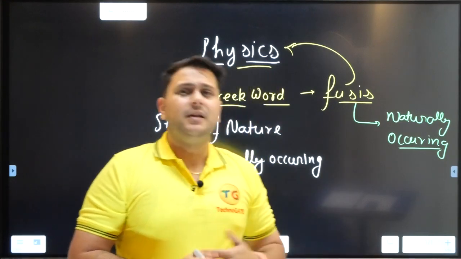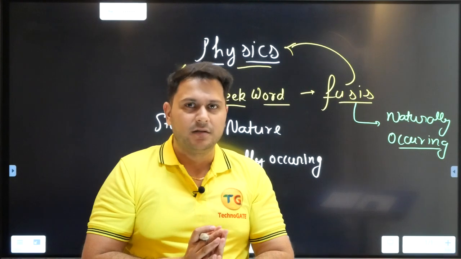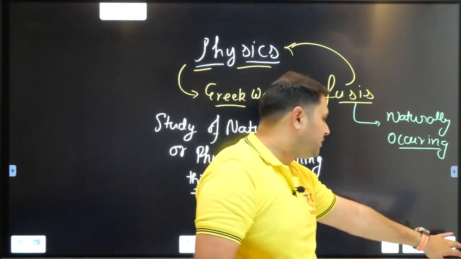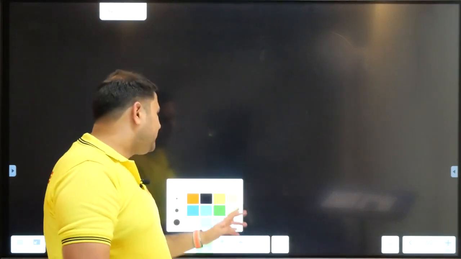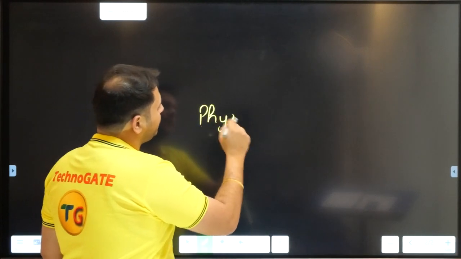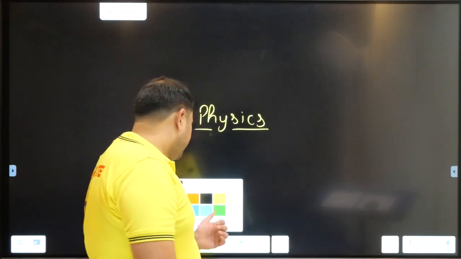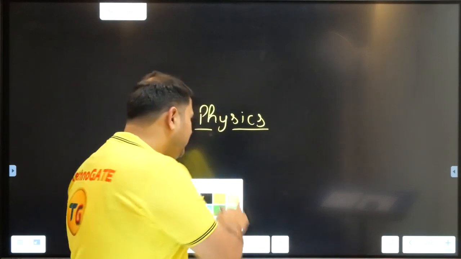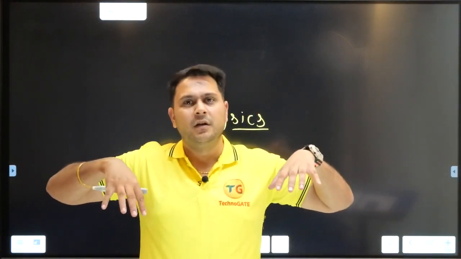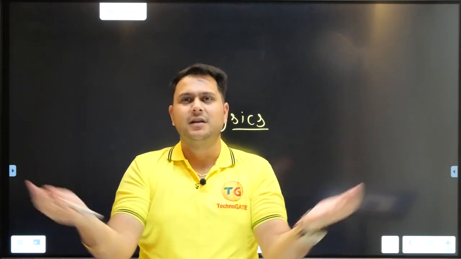Making it more clear, what are the things which are present in the surroundings which will be forming the subject physics. Alright, so let us move to the next page. Now, when I say physics, I will write this in the center. Now, every one of us is going to see it in the surroundings. Now, I am standing here. What are the things which are physically occurring or the forces which are surrounding me?